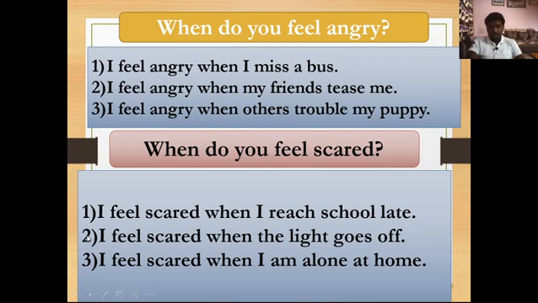Now the second response is here: I feel scared when the light goes off. When the light goes off, that time I feel scared. And the third response is here: I feel scared when I am alone at home. When I am alone at home, that time I feel scared.